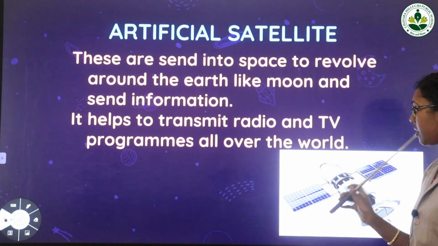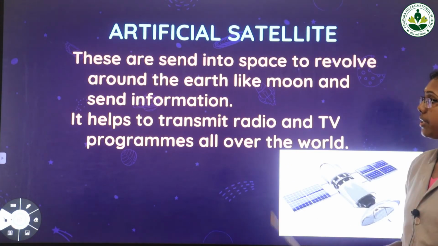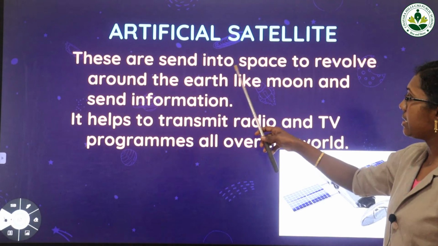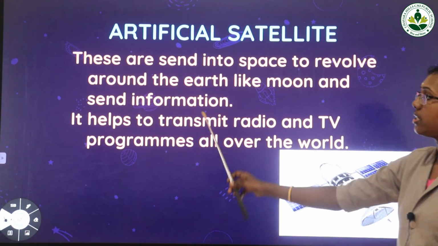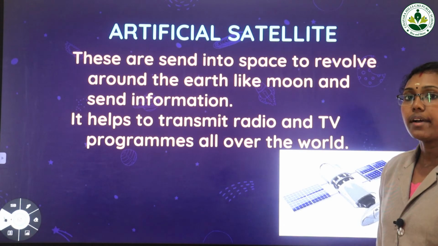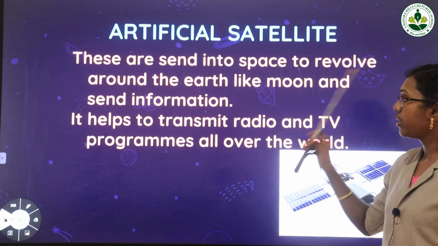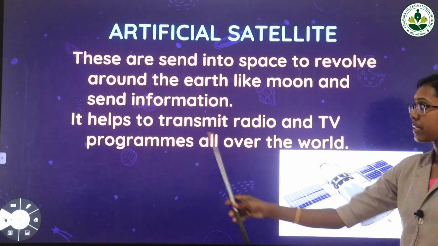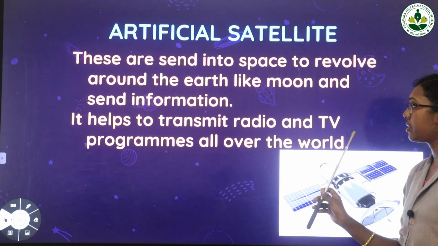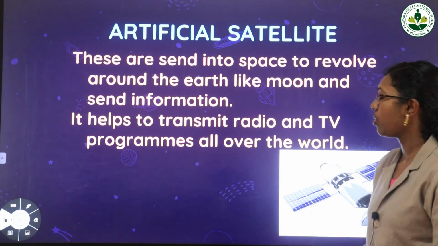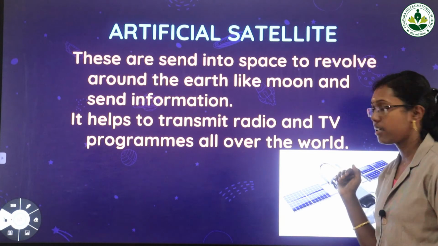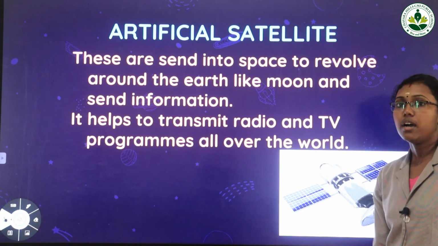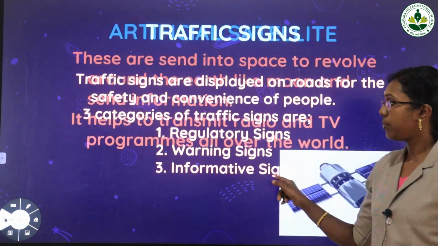Then artificial satellite, it is a post-modern means of communication. These are sent into space to revolve around the earth like the moon and send information. So we will receive the information from it. It helps to transmit radio and TV programs all over the world. We will get clear information by using the satellite. We are getting information on the radio with the help of satellite.